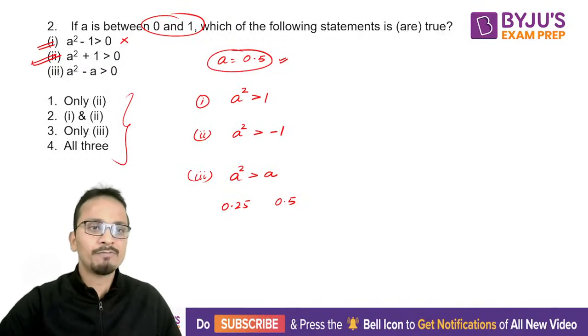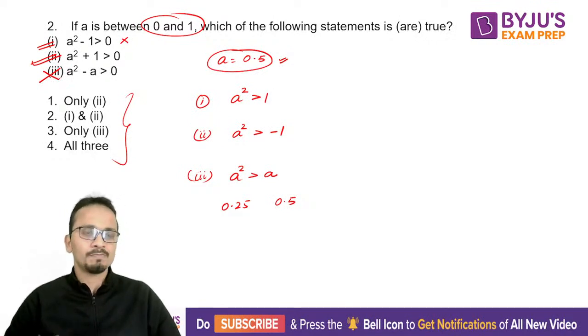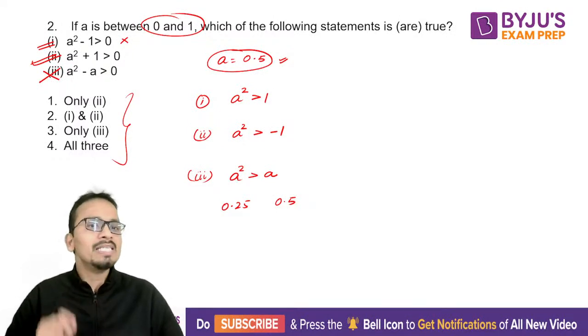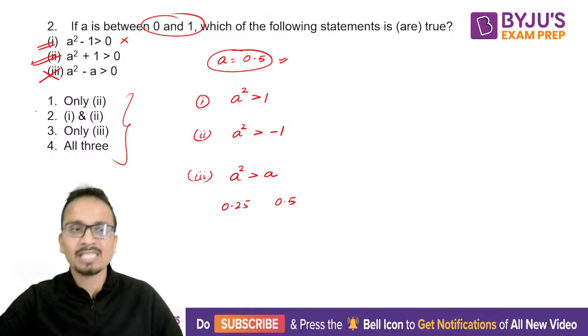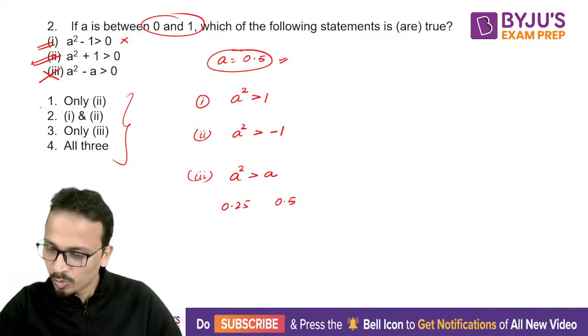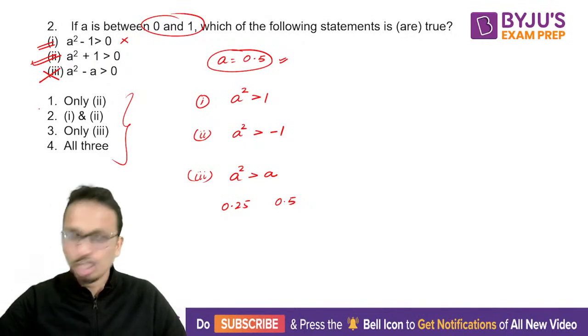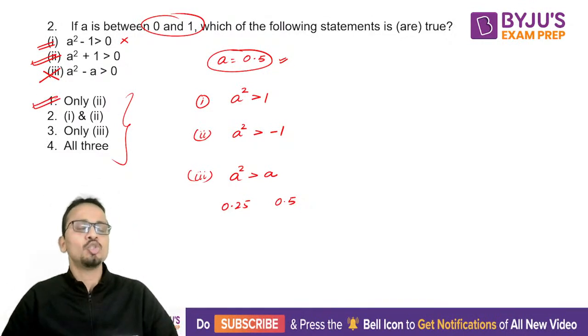So we can say that for this range of value of A, statement number 3 will also be incorrect. Okay, so I can say that only statement 2 is correct, and hence what will be the correct answer? Yes, Dipali, Tejaswi and Samriddhi, all of you are absolutely correct. Yash, you are also correct. So answer will be option A, that is only statement 2 is correct.